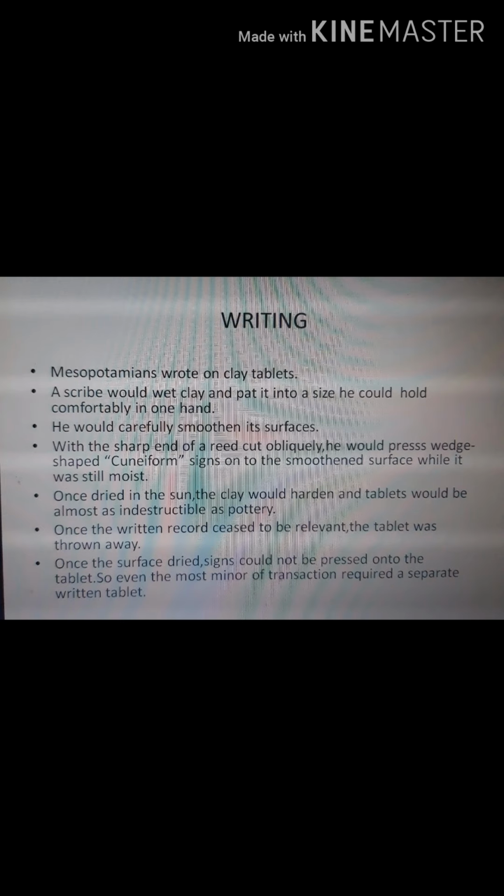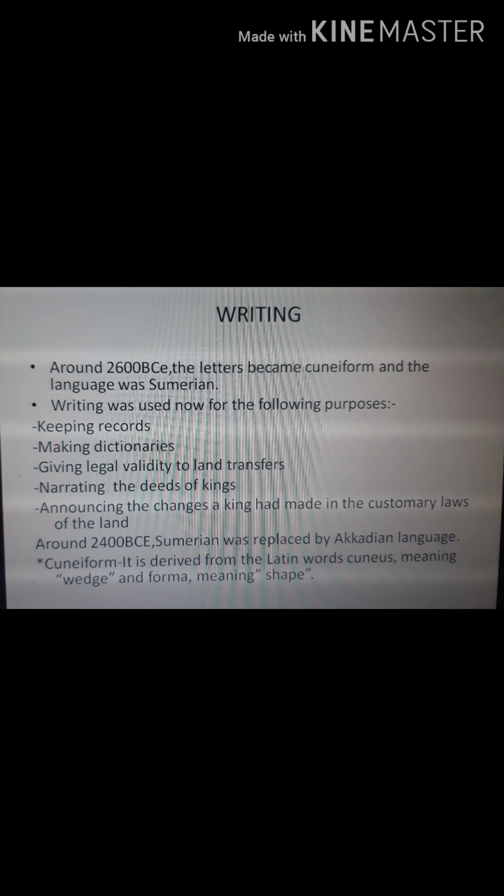So it was seen that this writing was a very important mode to convey. Once the surface dried, signs could not be pressed onto the tablet. So even the most minor of transactions required a separate written tablet. So they had loads and loads of tablets.